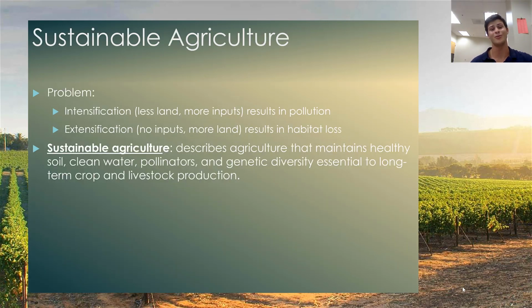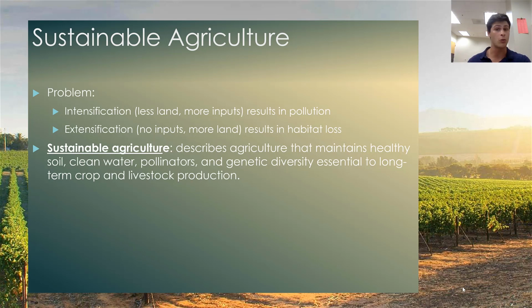So we're in a bit of a conundrum, aren't we? If we rely on the current model, which is industrial agriculture, we rely primarily on intensification. So we are using less land, but more inputs, and that results in increases in resource consumption, increases in pollution, and increases in erosion. And that erosion term is new. It's something related to soils, and that's something that we'll talk about in the near future.